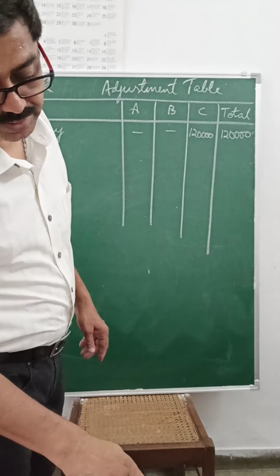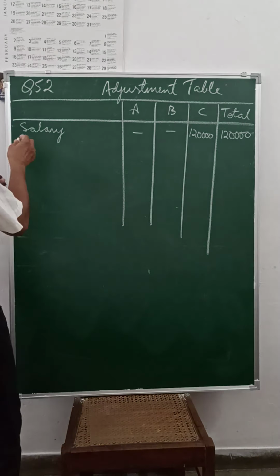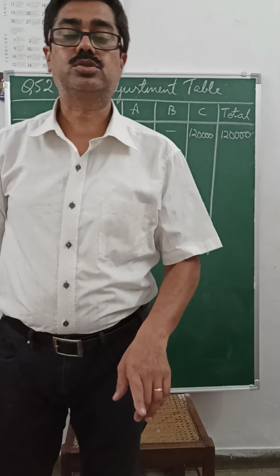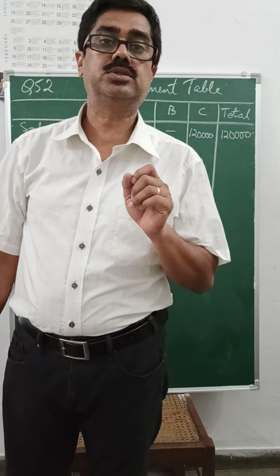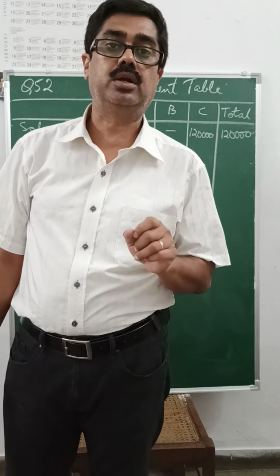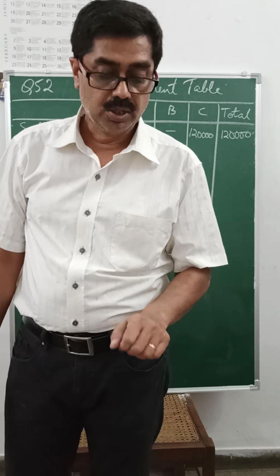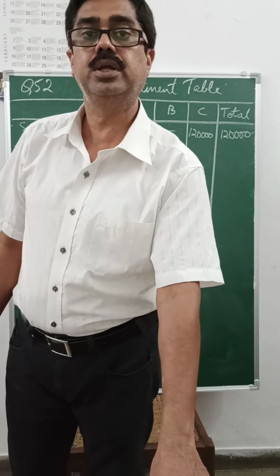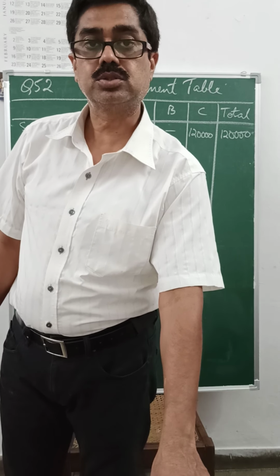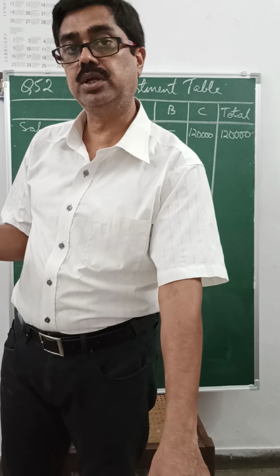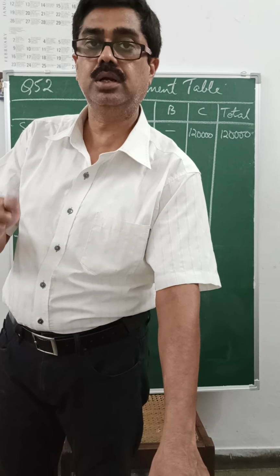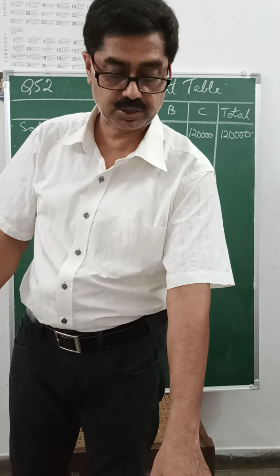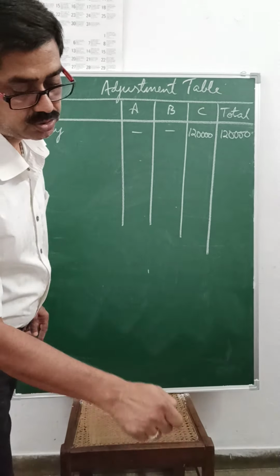Then we have interest on capital at the rate of 5% on their capitals. Now please note, interest on capital is always calculated on the capital given on 1st April or at the beginning of the accounting year, which is called opening capital. So it is given here on 1st April 2015. It is called opening capital. If it is not given, and it is given at the end of the year, we have to find the opening capital. That I will do in another question. I will explain to you. So we have interest on capital.